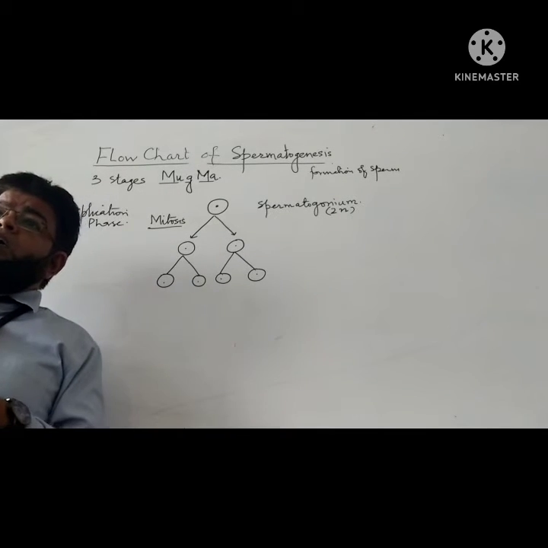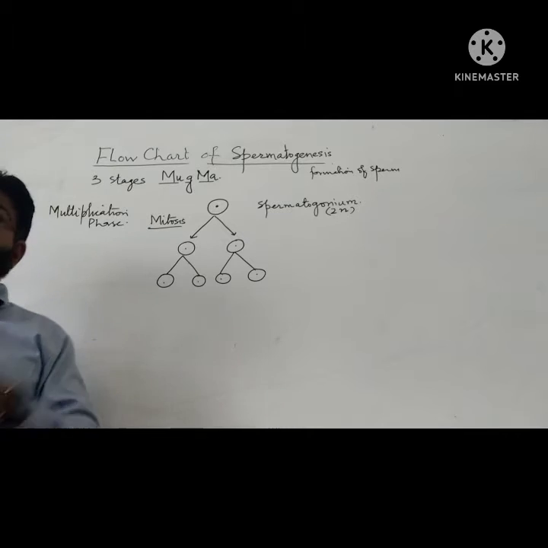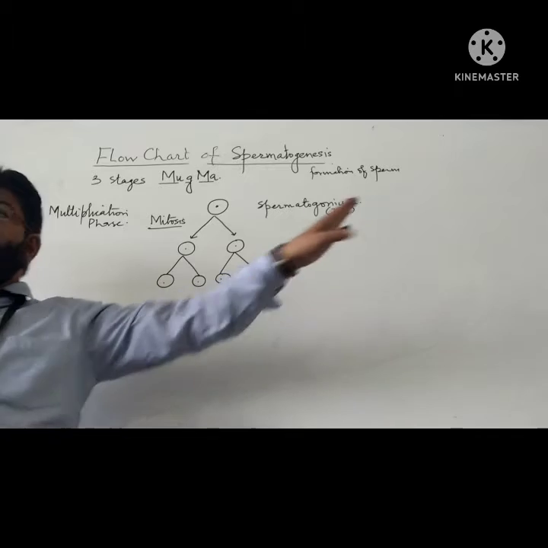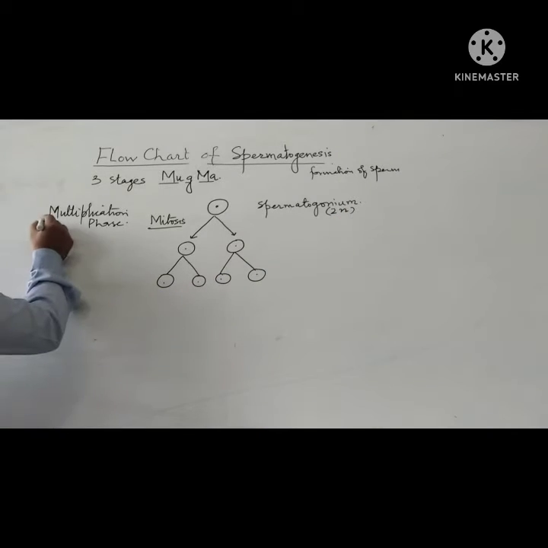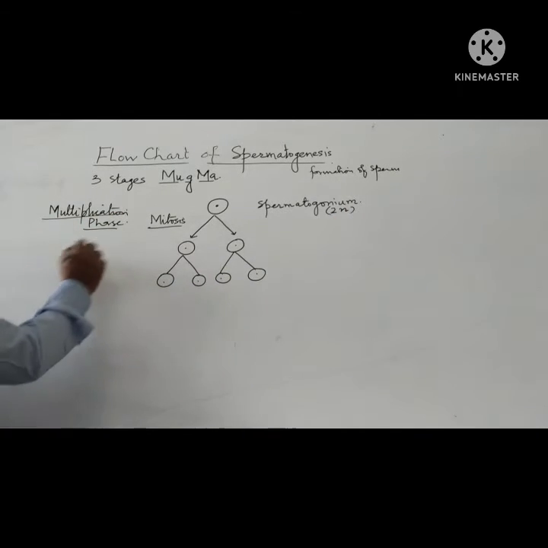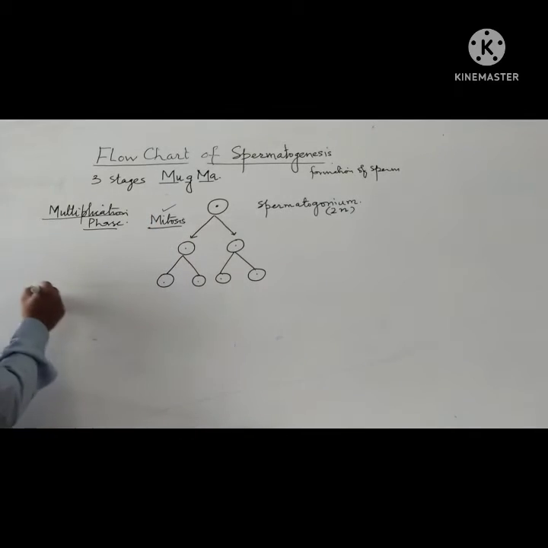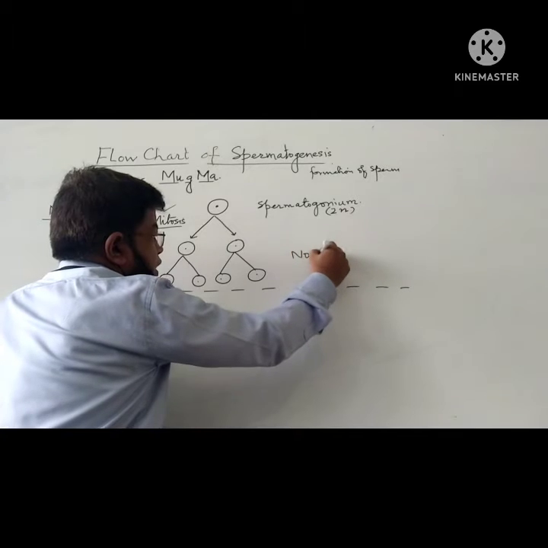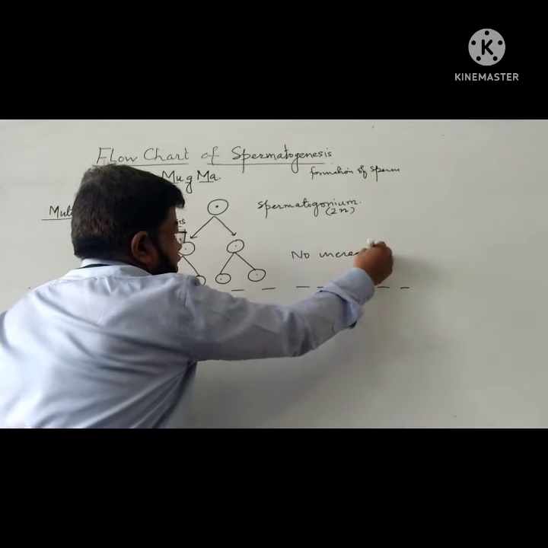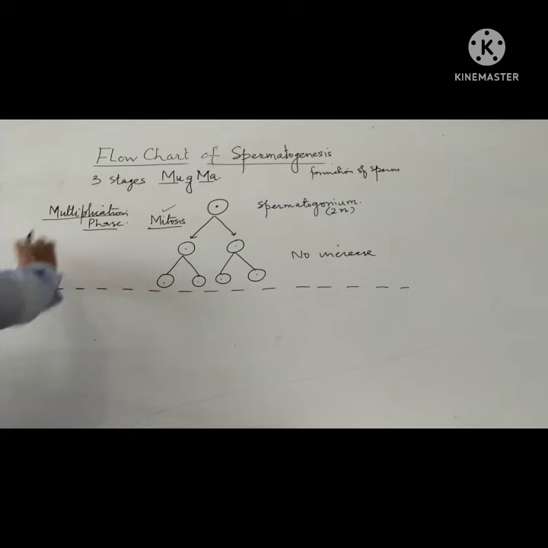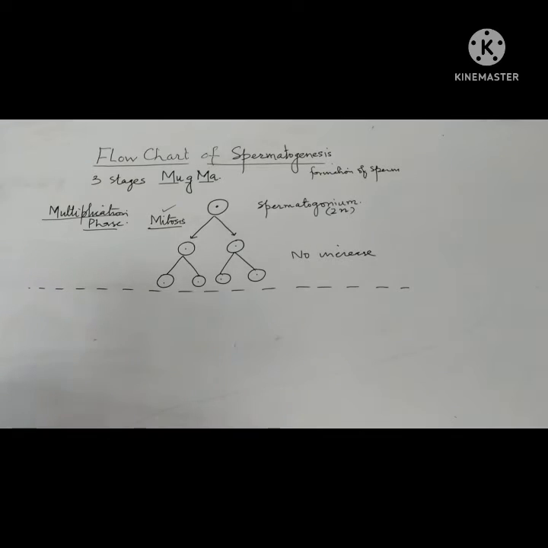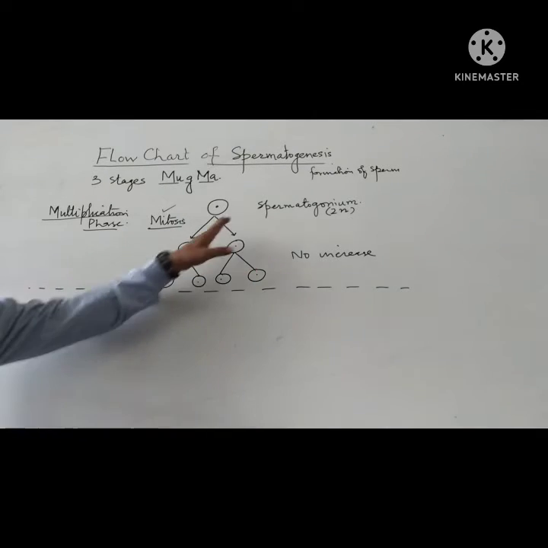So the same case will apply to the other spermatogonia. So what happens in this phase of multiplication by the process of mitosis? The number increases. What is the purpose of the multiplication phase? The purpose is to increase the number of spermatogonia.